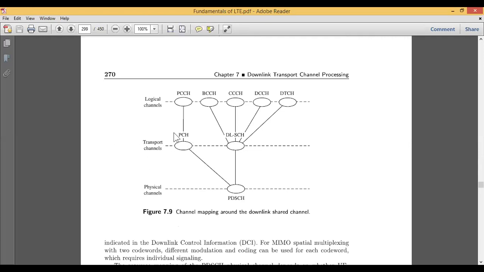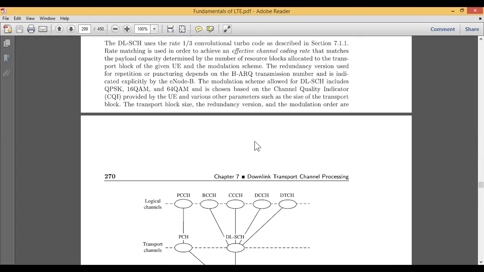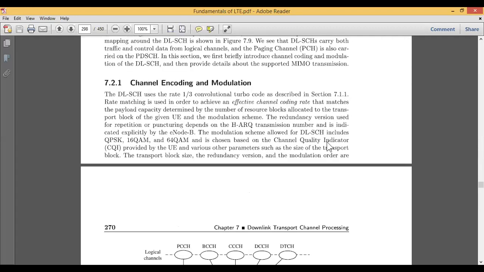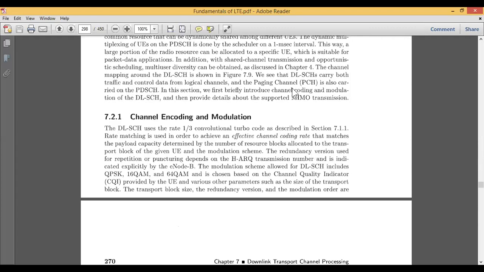Based on the logical channels, the transport channels, as well as the physical channels, they are subdivided, and the whole blocks of the logical channels are sent to a single block called the DLSCH, the downlink shared channel. Some sort of hierarchy mechanisms can also be done, which is shown in the figure.